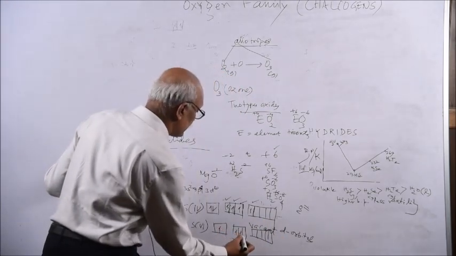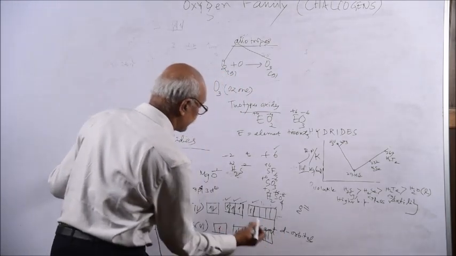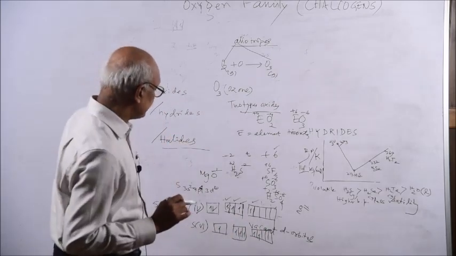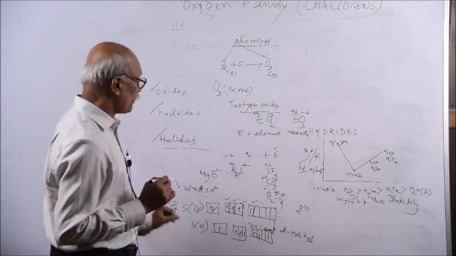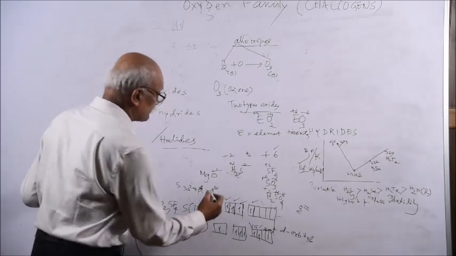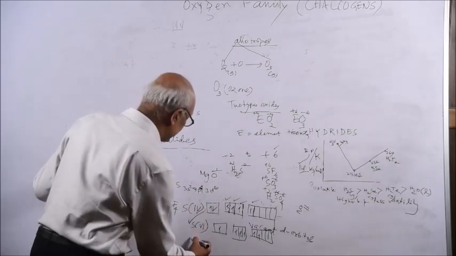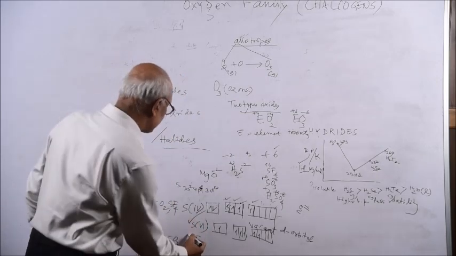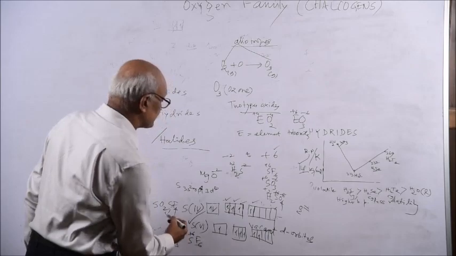1, 2, 3, 4, 5, 6. So all these 6 electrons are getting isolated. So there are 6 unpaired electrons. So it has a 6 oxidation state. So SF6, SO3. In this case there will be a plus 6 oxidation state.